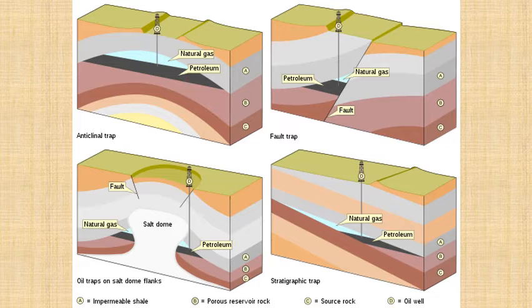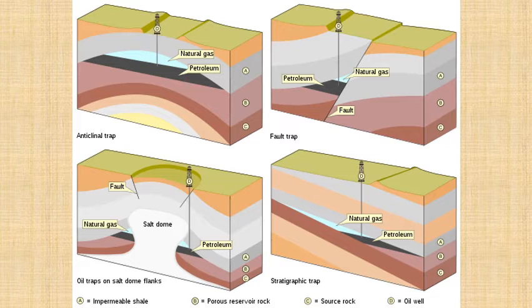If you remember from your previous years, you would have learned about the structural formations in the earth, and the common things you would have learned are anticline and syncline. You would have also learned about folding and faulting. So this is an anticlinal trap where the rocks are bending in a convex shape. It is bending like an upside down U. And what happens is that the topmost layer is an impermeable rock, and you can see petroleum and natural gas are stuck in between.